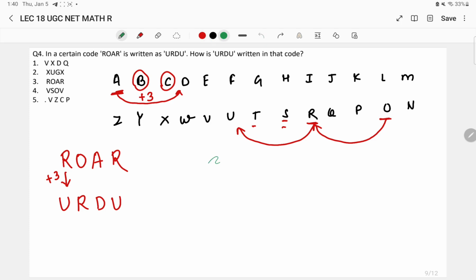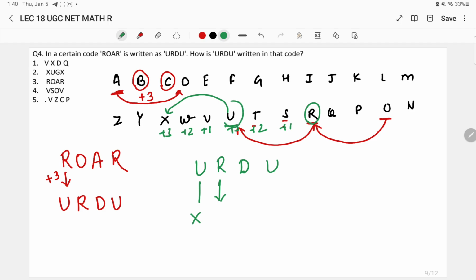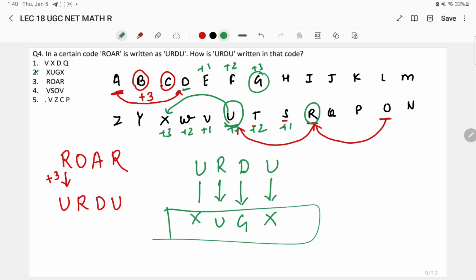So take the letters of URDU whose code we have to find. Okay, U +3, that is +1, +2 and +3. So for U you are going to take X as the code. For R we have already seen +1, +2, +3, we are going to take U. For D, +1, +2 and +3, that is G we are going to take here. And for letter U again we are going to take X. So XUGX is the code for URDU in this particular given question.